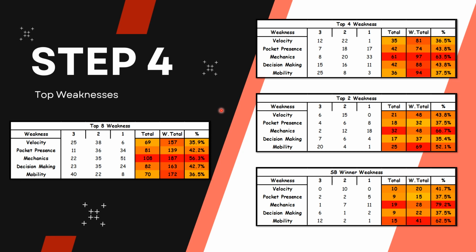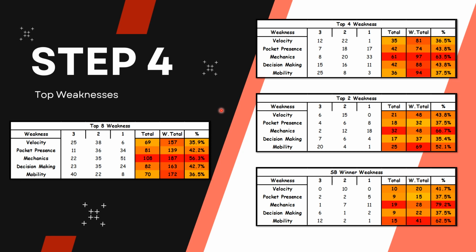So you're saying all good quarterbacks, their most tallied weakness was mechanics, because it's an easy trait to fix. A simple quarterback coach in the NFL level can take care of these mechanic issues. They just can. You're also going to see weaknesses like pocket presence and decision making. And then you're going to see 2 that were also strengths, and that's velocity and mobility. Those are also going to be up there as well.